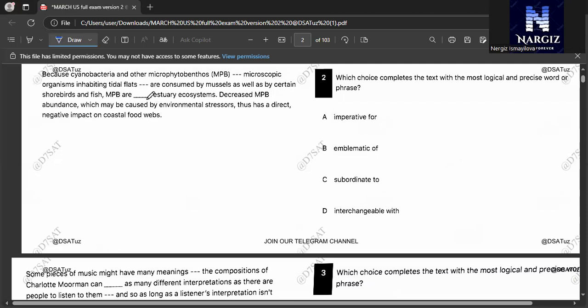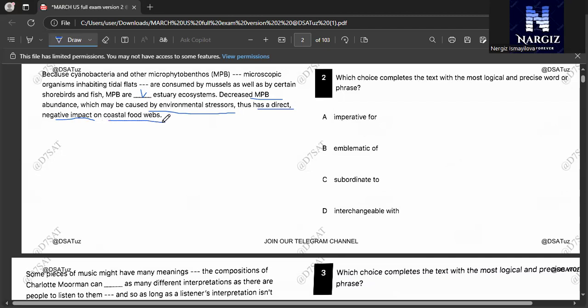MPB are... we should fill in this about the estuary ecosystem. Decreased MPB abundance, which may be caused by environmental stressors, has a direct negative impact on coastal food webs.